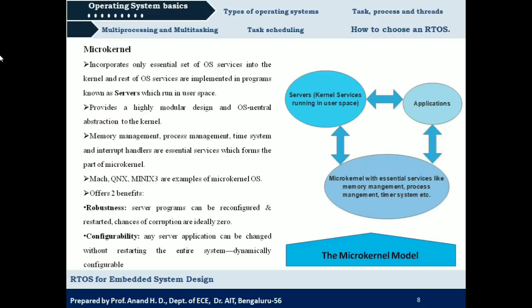Any change with respect to a server program can be made while the application is being executed. There is no need to halt the application, make the changes and rerun it. Instead, you can make the changes and rerun it while the application is being executed. So this property is called dynamically configurable.